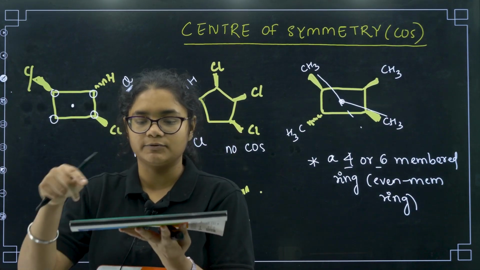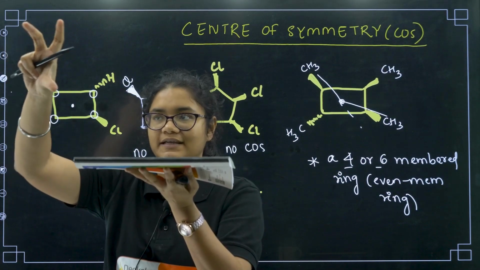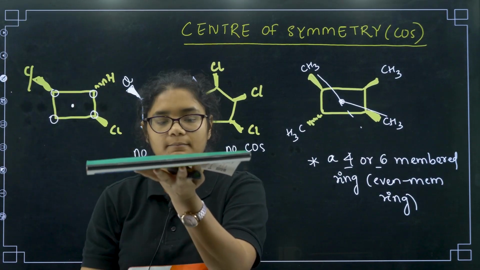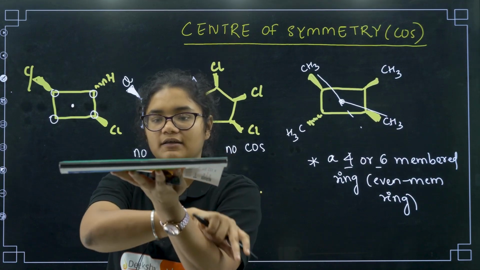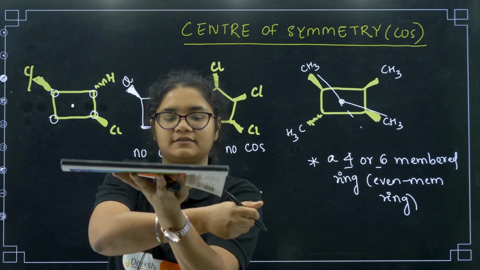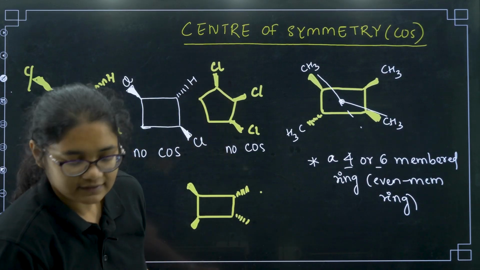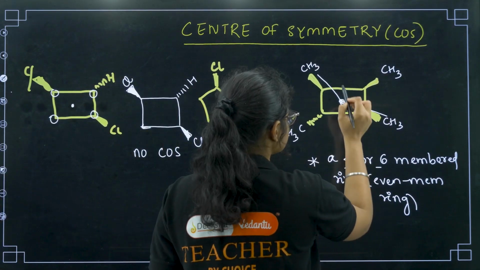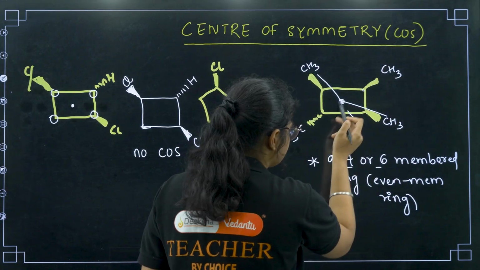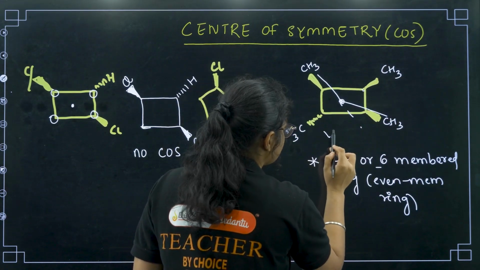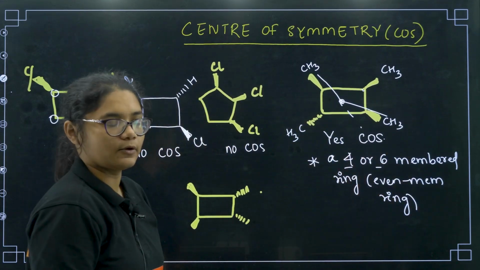So what I am saying, suppose this is a plane, you have a group on this side, and another group should be below, on the other side, so that the two groups are opposite to each other. Now if I show that, this one has no center of symmetry, but here you see this one is going up and this one is going down. So yes, there is a center of symmetry.